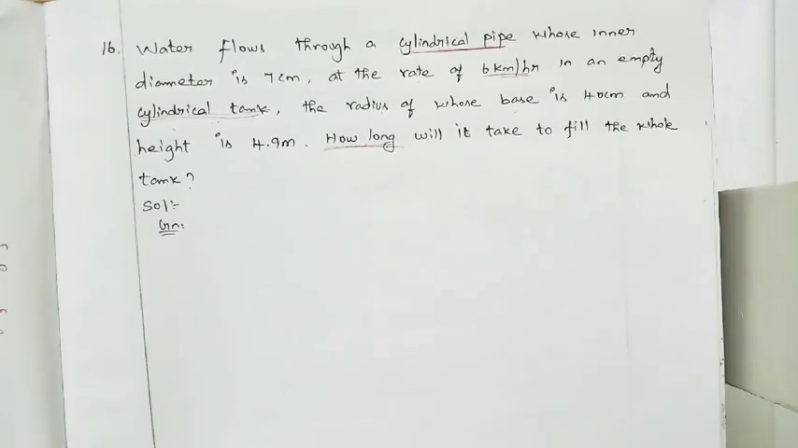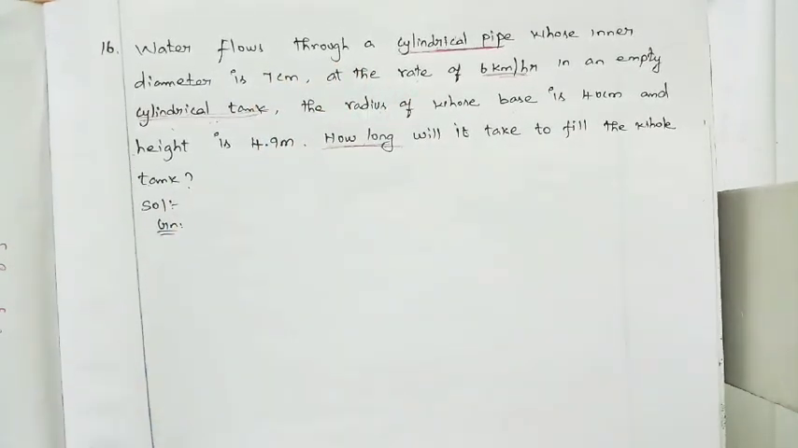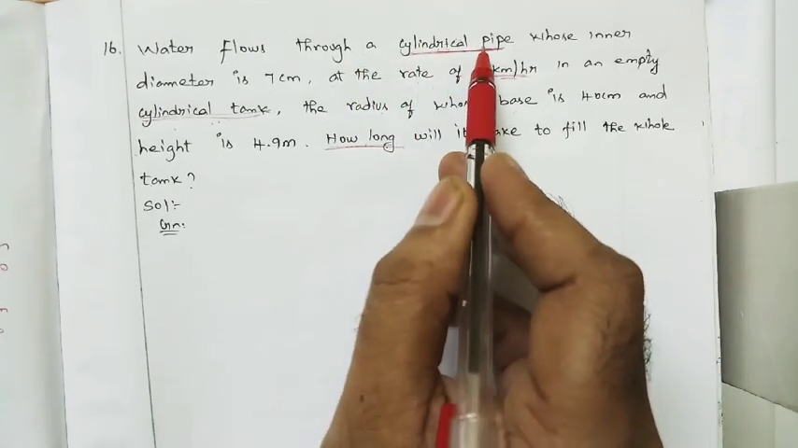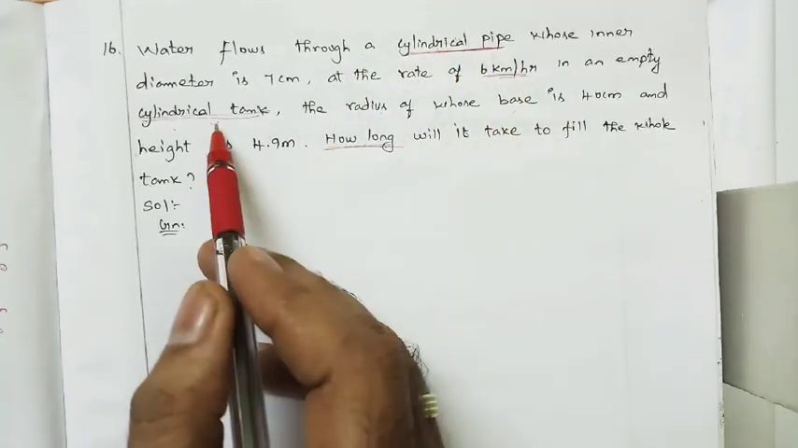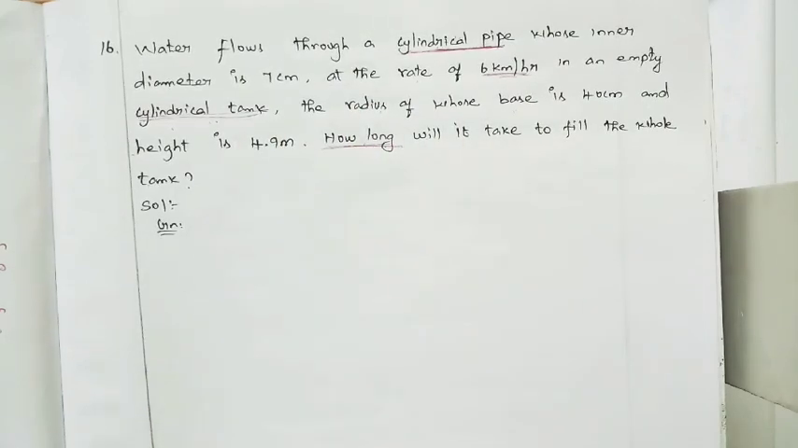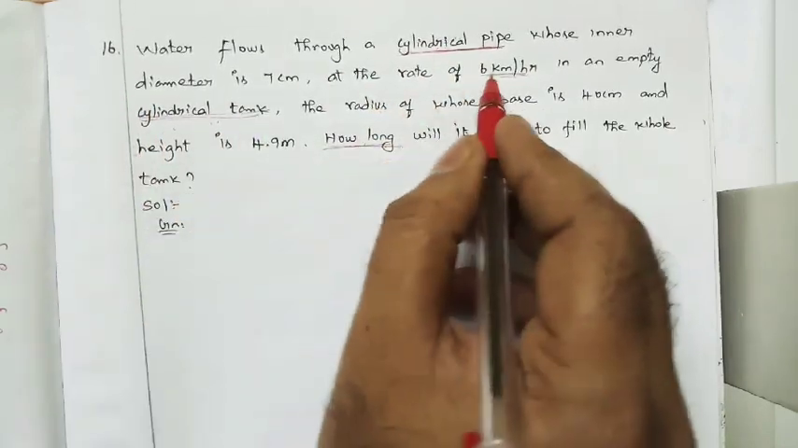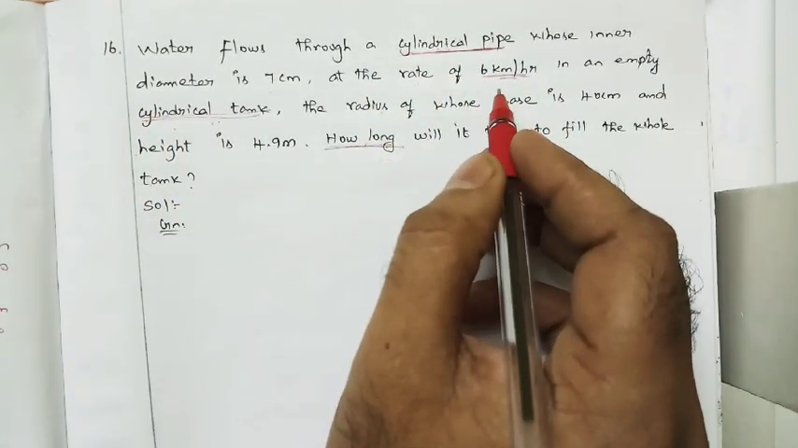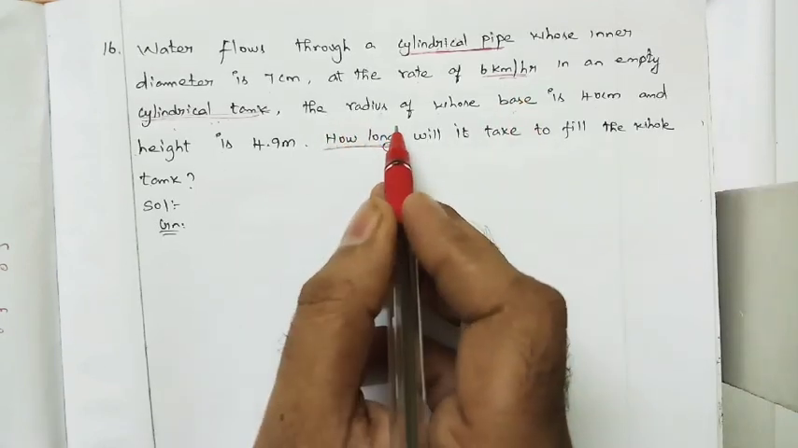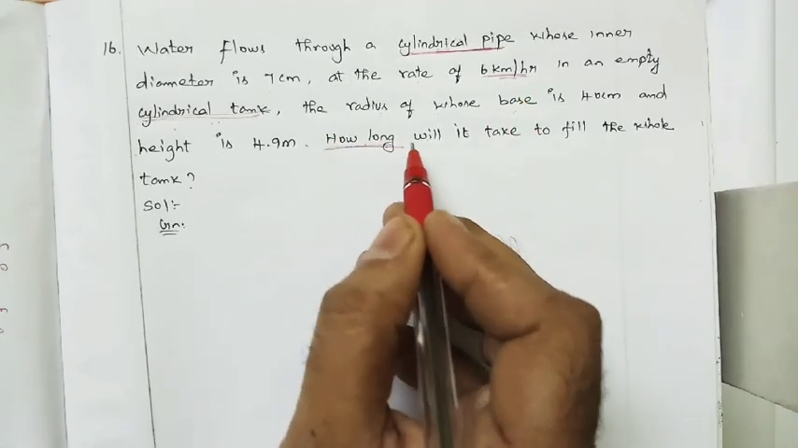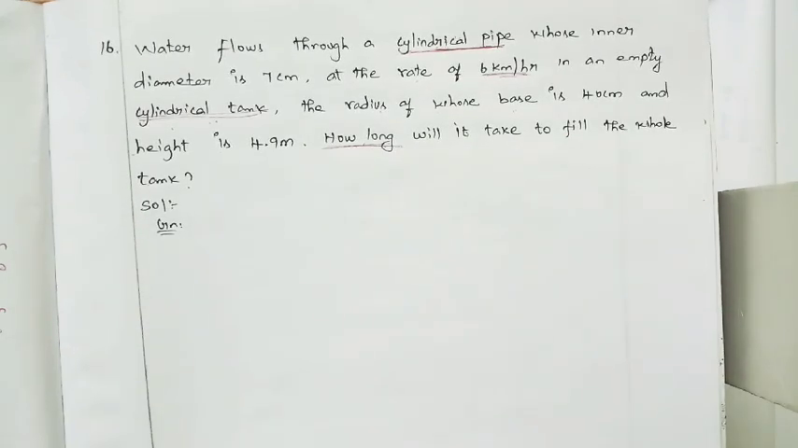That means here what they are asking is nothing but: volume of water flowing through the cylindrical pipe is equal to the volume of the cylindrical tank. So directly we can equate. Here they are asking how long, that means they are asking the time. In how many minutes or how many hours can the water fill the cylindrical tank when the speed is 6 km per hour? Understood? So here we want to find the time it takes to fill the whole tank.